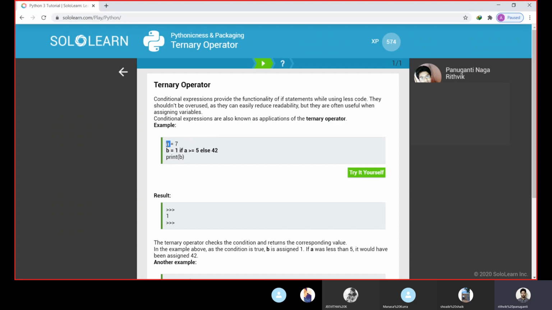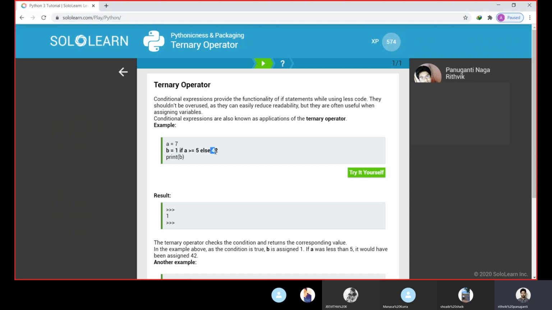In the example program, variable a will be assigned 7, and we are changing the value of b by giving a condition. Let us see this statement. b equal to 1 if a is greater than or equal to 5. So this is the condition, right? a greater than or equal to 5. Here we have given a as 7. So 7 greater than or equal to 5, yes, it is true. So this condition is satisfied, and the b value will be 1.